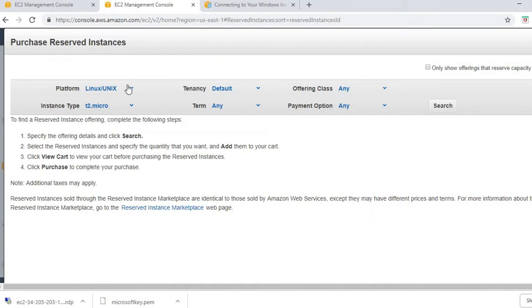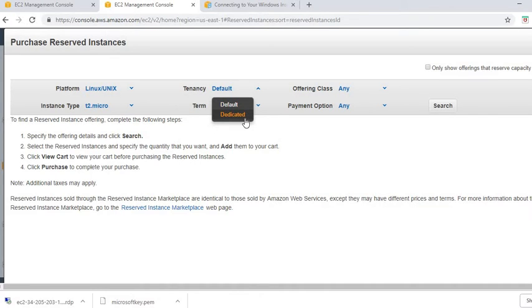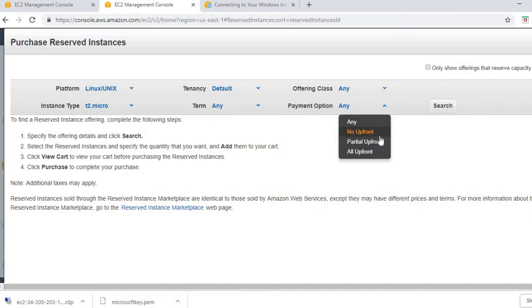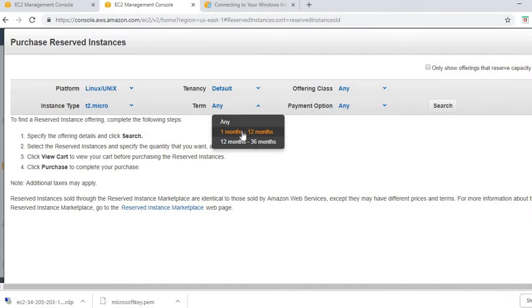I can set the platform, and I can choose the tenancy, whether it is a dedicated instance or default. I can select the payment option and instance type. As you can see over here, the term can be set from 1 to 12 months, or 1 to 3 years basically. This is how we can configure it. So guys, these were the three different kinds of instances I wanted to discuss. Thank you.